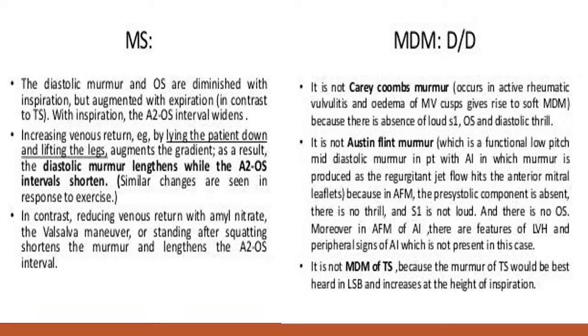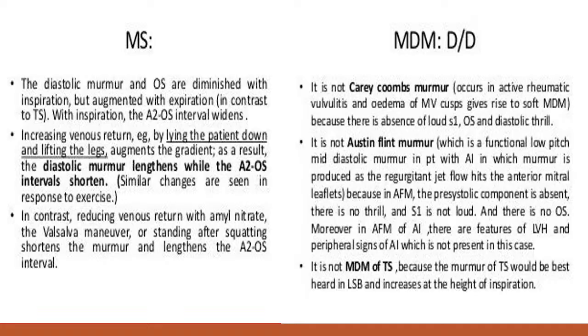How can we differentiate between the Austin Flint murmur and the MDM murmur of mitral stenosis? In mitral stenosis, S1 will be loud, right? There will be an opening snap, but in aortic regurgitation, S1 will not be loud and there will be no opening snap, and there will be signs of peripheral aortic regurgitation. So, by this we can make the difference: this is the MDM murmur of MS, or this is the MDM murmur of aortic regurgitation. So, this is the Austin Flint murmur.